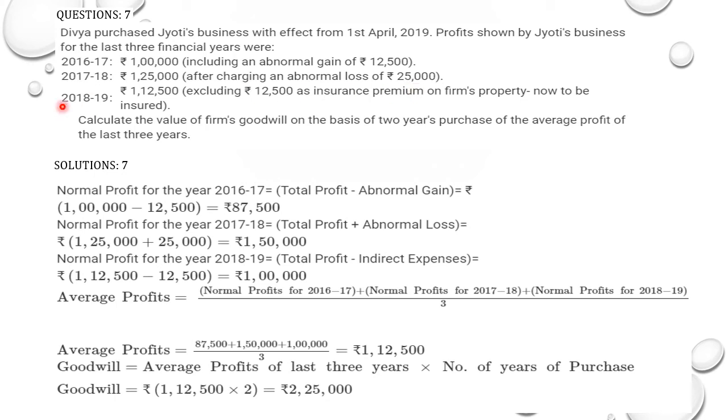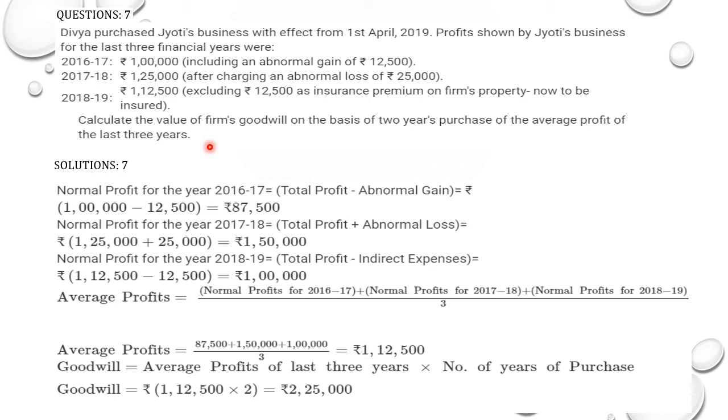Calculate the value of firm's goodwill on the basis of 2 years purchase of the average profit of the last 3 years. Now this is a very important question because if a question of 4 marks is asked in goodwill, it can be from this average profit, or it can be from super profit, or it can be from capitalization profit. But the difficult part over here is they will ask you such type of questions where abnormal gain or abnormal loss or such type of indirect expenses will come in all these 3 methods. So you have to be very careful when you do such type of a question.